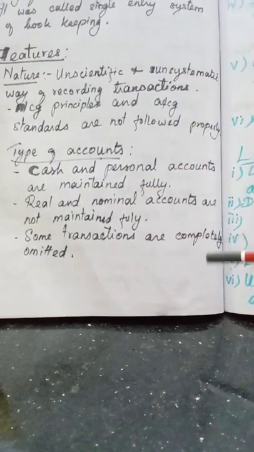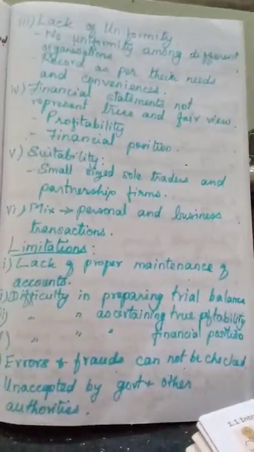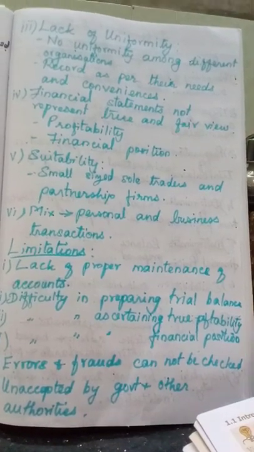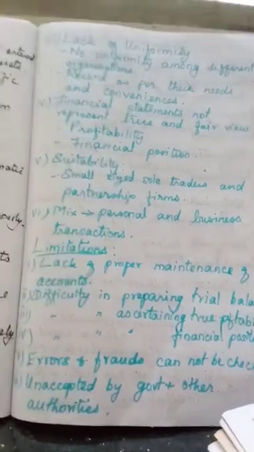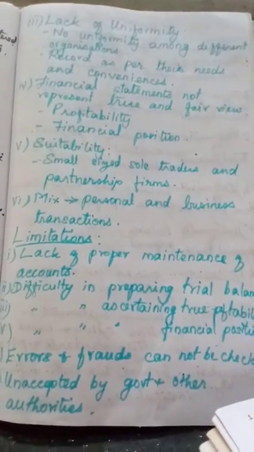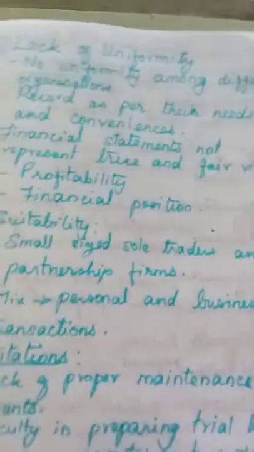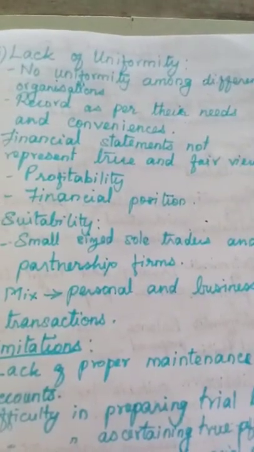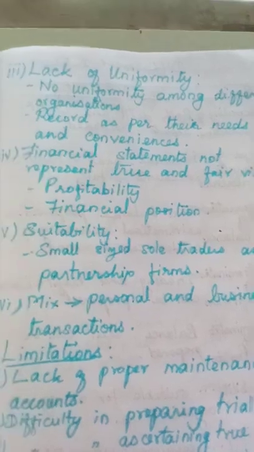Then the third point, lack of uniformity. In the first point itself I told you that these accounting principles and accounting standards are followed all over the world. All the organizations follow the same principles, the same standards, the same concepts.